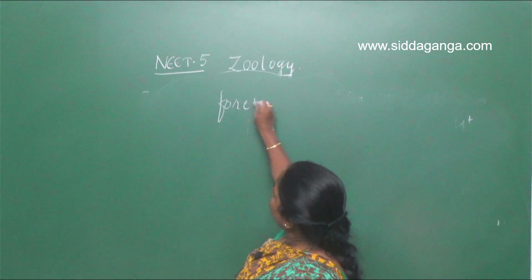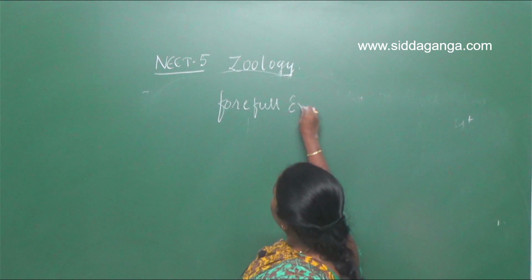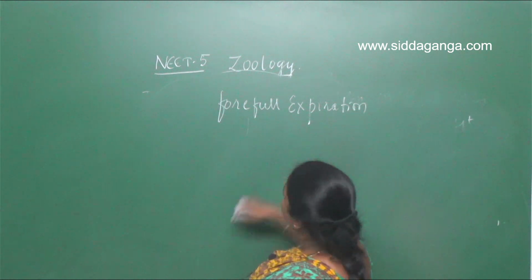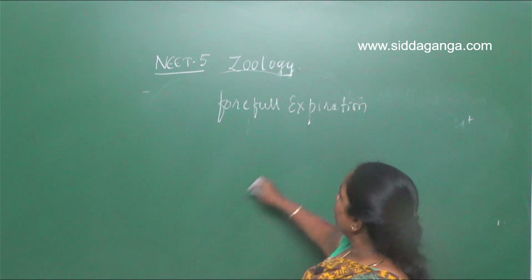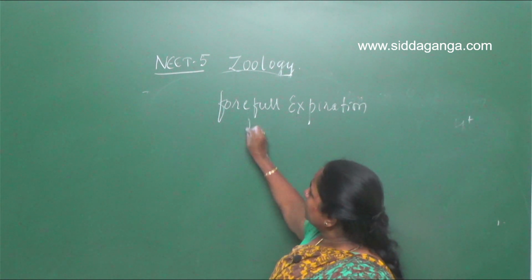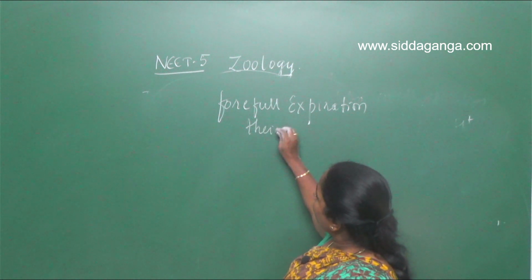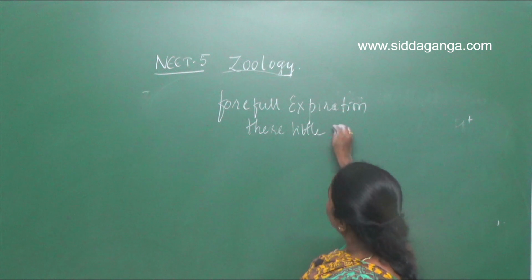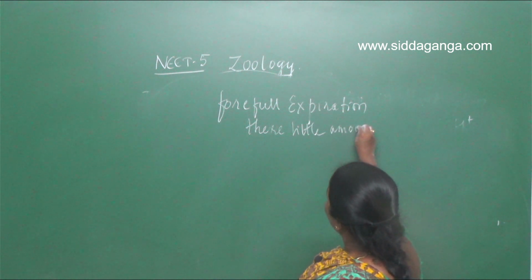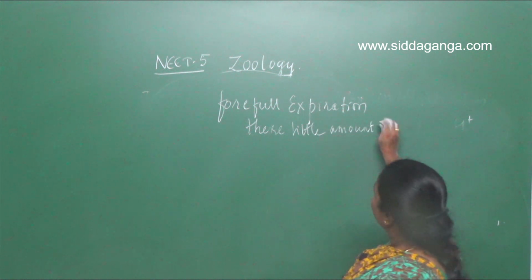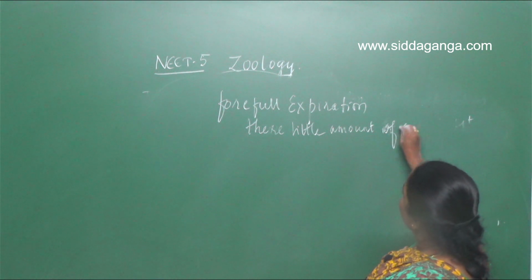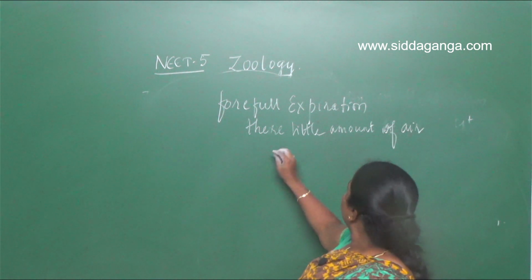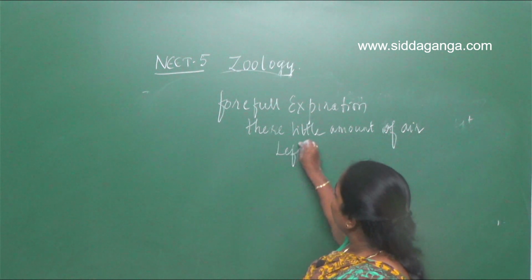During forceful expiration, will the lungs collapse thereafter? During forceful expiration, a little amount of air is left in the alveoli.